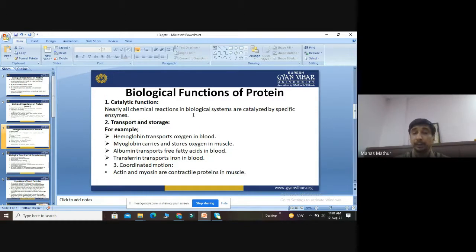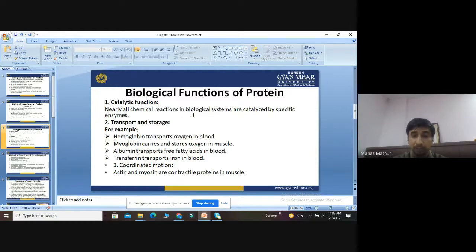Then we discuss various other functions of protein, like catalytic function. Nearly all chemical reactions in biological systems are catalyzed by certain enzymes. They also help in transport and storage of various important molecules. For example, hemoglobin helps in the transport of oxygen in the blood. Myoglobin carries and stores oxygen in the muscle. Albumin transports free fatty acids in blood. Transferrin, a very important protein, helps the transport of iron in the blood.